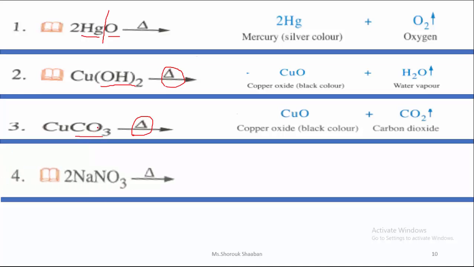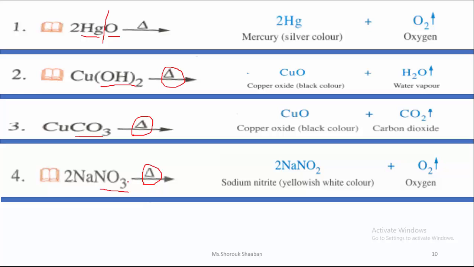Number 4, sodium nitrate. I will see that there is again a triangle here, so it means that I'm in the thermal decomposition reaction. And nitrate group, how can it decompose? I remember that it decomposes into the metal nitrite plus oxygen. Number 5 and the last one, copper sulfate.